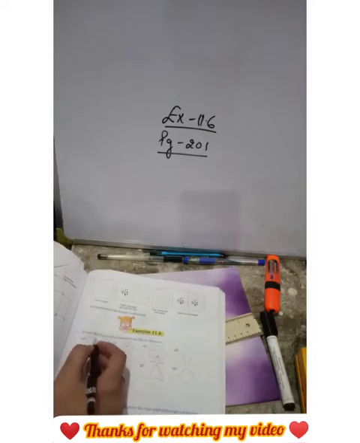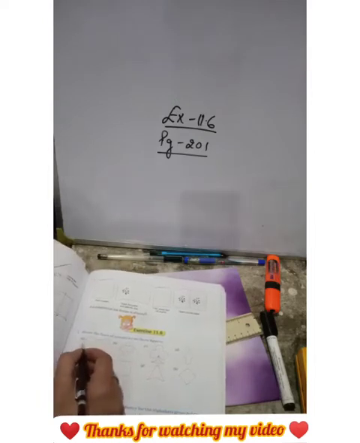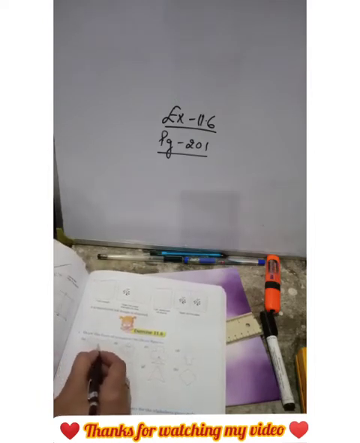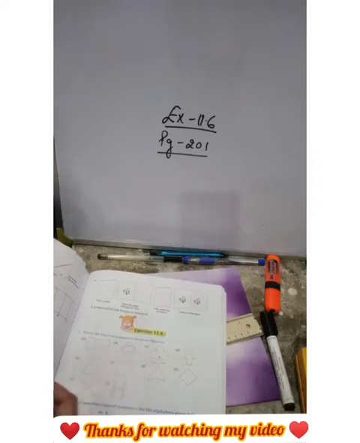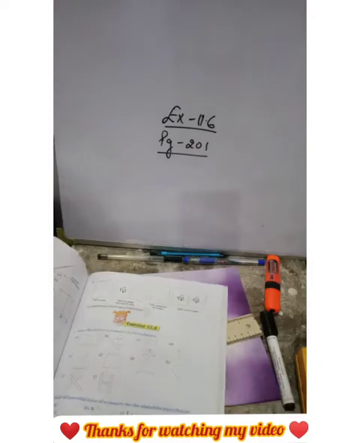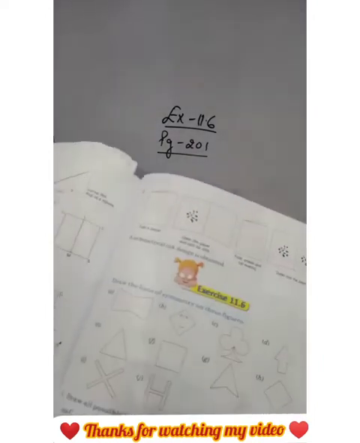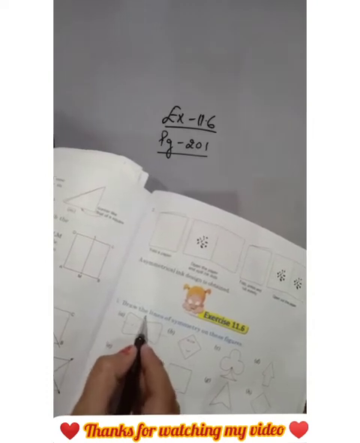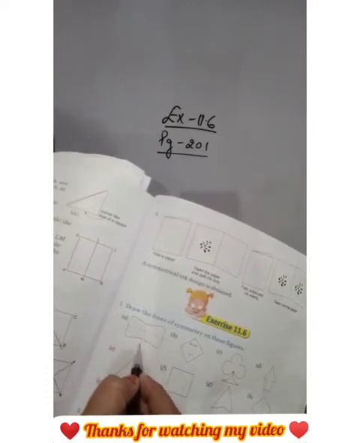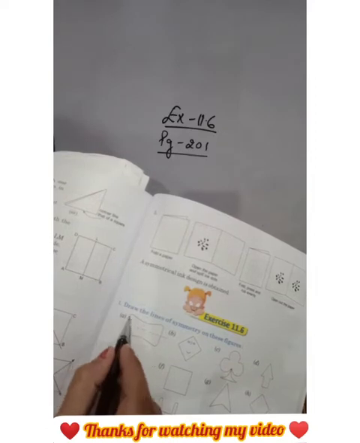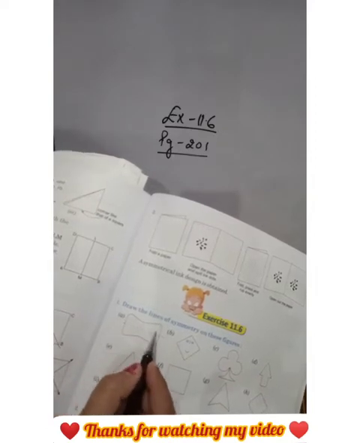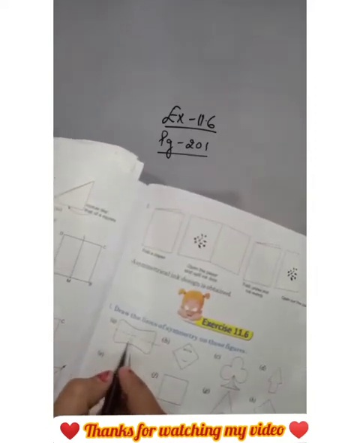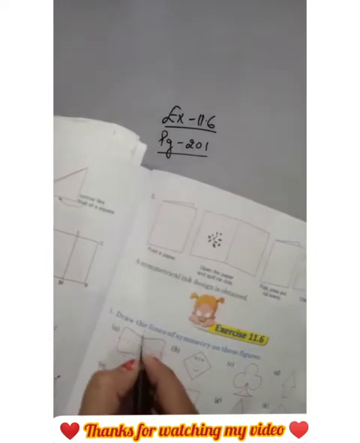So we have the first figure, we can draw a line of symmetry like this, horizontal. Then if we divide it like this also, you can check, this portion looks like this portion. So we have two lines of symmetry.